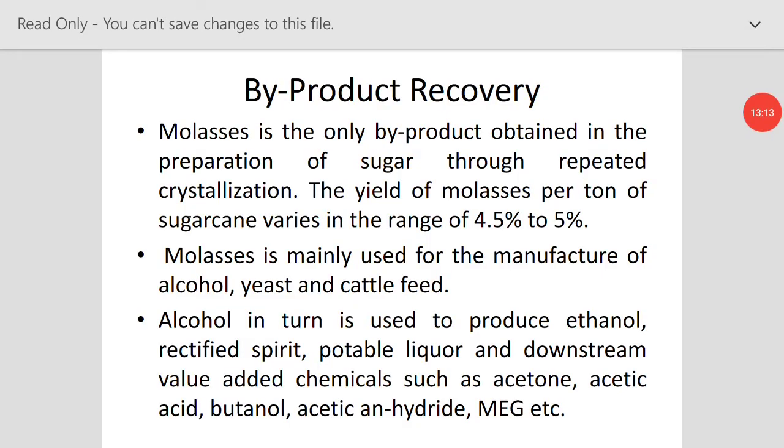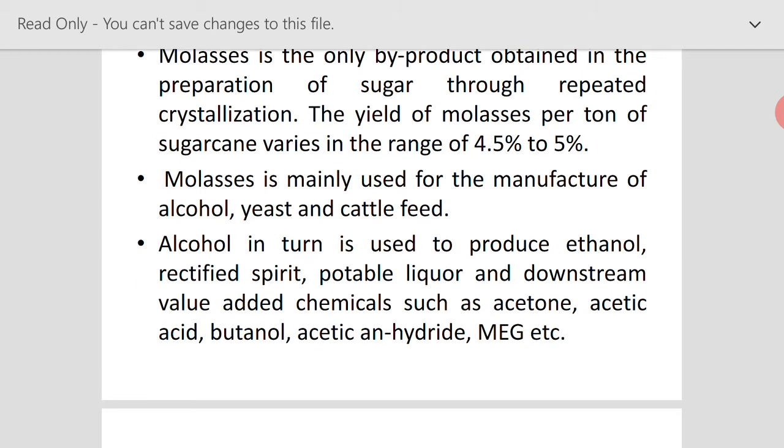So the yield of molasses per ton of sugarcane varies in the range of 4.5% to 5%. And this, as I already said, is under customs. Why? Because it is the important raw material for the production of alcohol in distilleries. And apart from this, molasses can also be used in the manufacture of yeast as well as cattle feed.